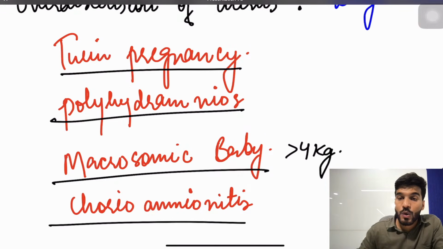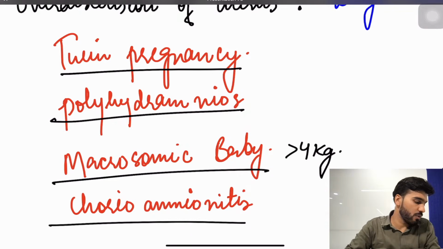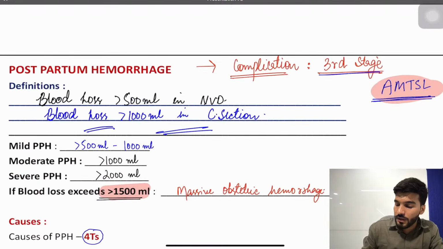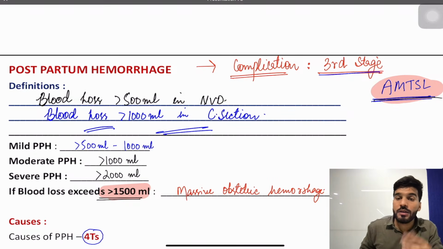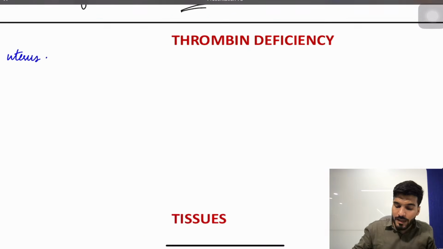All these things will cause the over distension of the uterus. When the uterus is big, the tone will be decreased. That tone is a cause of postpartum hemorrhage. That's why the first step of active management of the 3rd stage of labor is a uterotonic agent, the administration of oxytocin, so that the tone will be maintained and the patient will not have a hemorrhage.